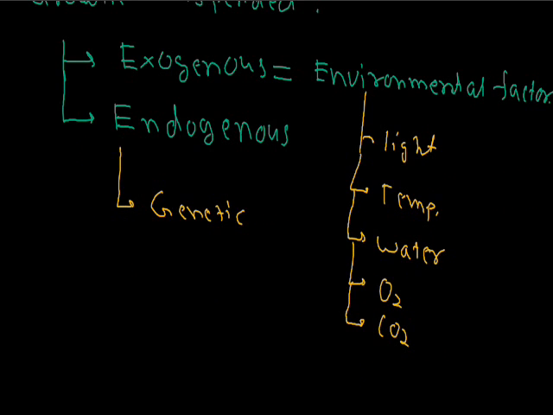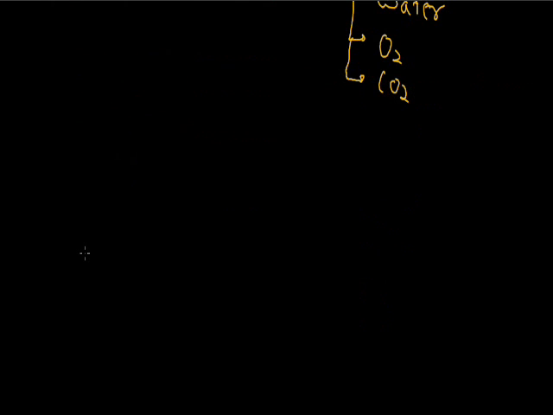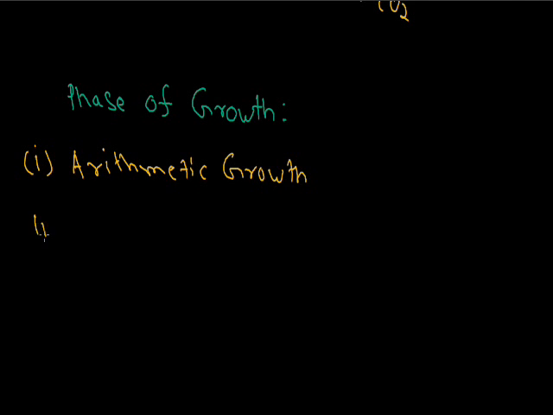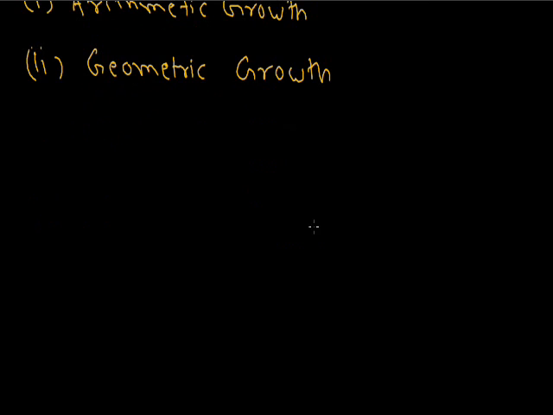Now, the phases of growth. There are two types of growth phase: one is arithmetic growth and the second is geometric growth phase. First we will discuss the arithmetic growth phase.